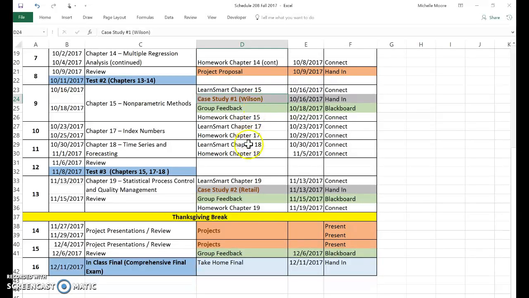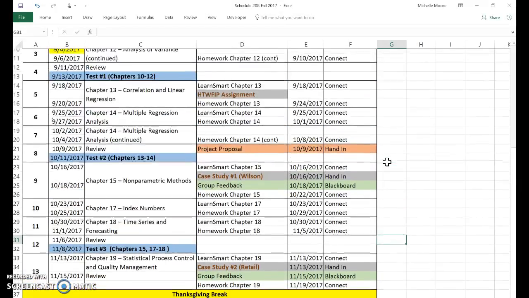Your groups will also have a final project. So you can see where your proposal is due here on 10/9, and then you will present your projects to the class at the very end of the semester before we have finals. This is a group project, and you will be partnering with a business of your choice to work on some statistics and data, and usually it's a really great time and you get to learn a lot and apply really what you've been learning in class.